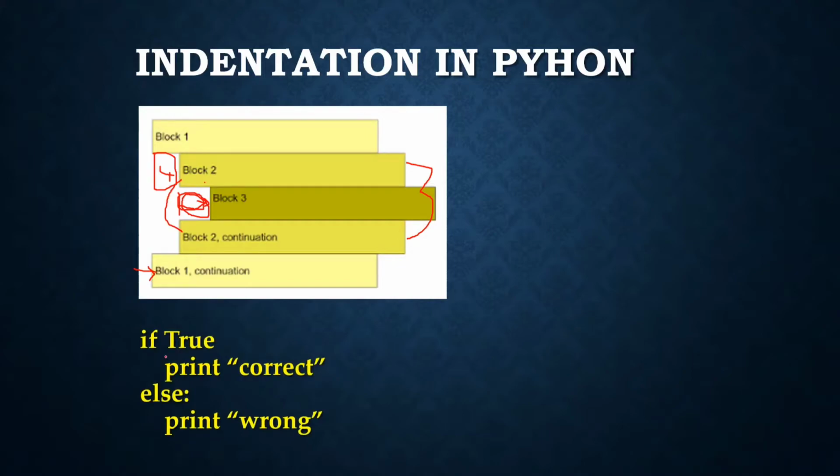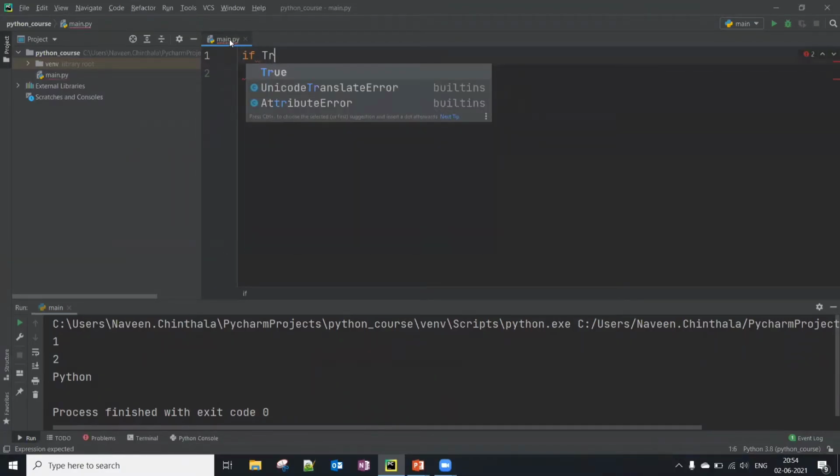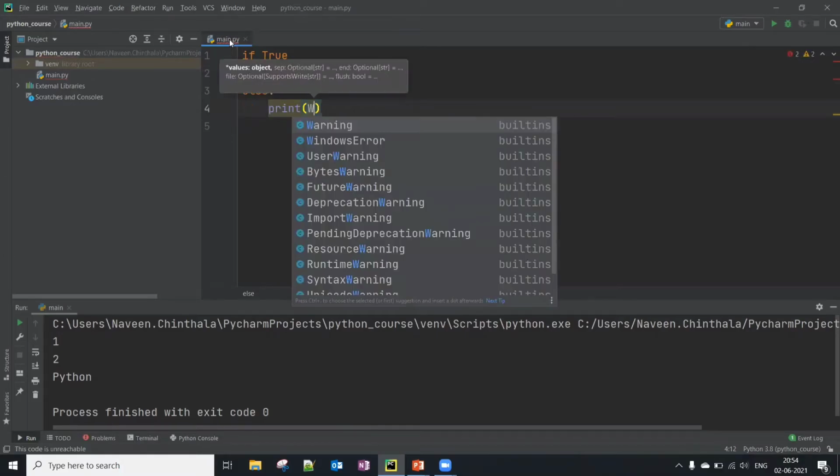So if you see here, this is just a small if else statement. We have indentation here, 4 spaces. Let me show you that here. If true, print correct, else wrong.